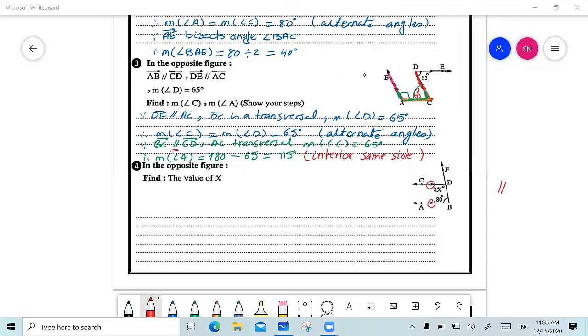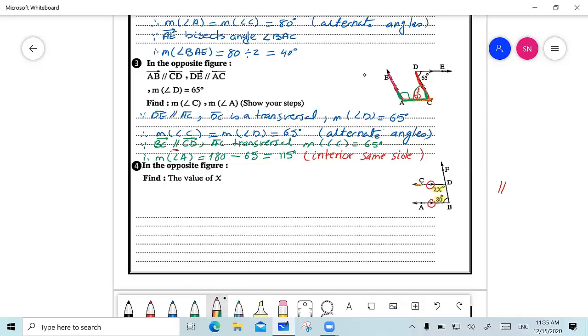So, Mustafa, can you, Miss, please tell me? I can say the value of x, but I can't say the steps. No, I want you first to tell me. There's no such thing as can say the steps. Together, slowly. Now I want you to tell me what is the relation between 2x and 80. They are interior angles. I don't remember the name, but I think they are interior angles. And same side. They are interior, same side angles.